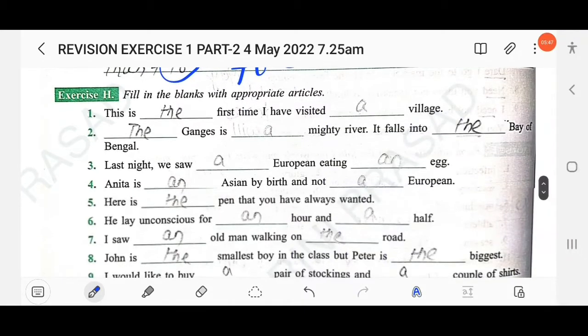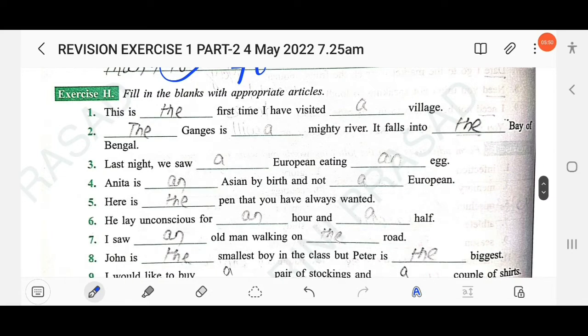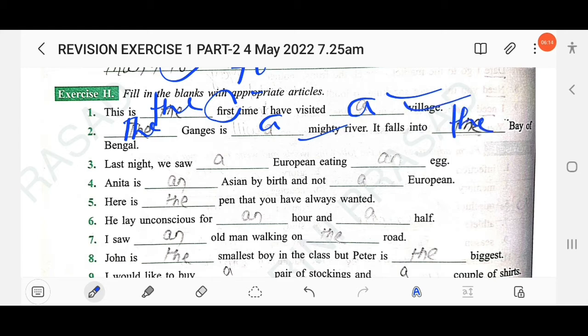The next, fill in the blanks with the appropriate articles. This is dash time. As you know, an ordinal is used, first, so you have to use the. This is the first time I have visited a village. The next, dash Ganges. Before a river you have to use the. The Ganges is a mighty river. It falls into the Bay of Bengal. The next, last night we saw a European, a not an, a European eating an egg. The next, Anita is an Asian by birth and not a European.